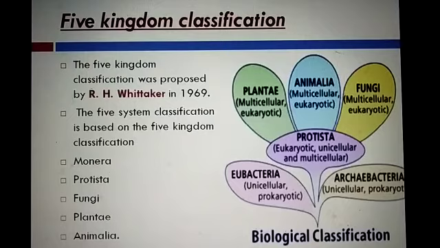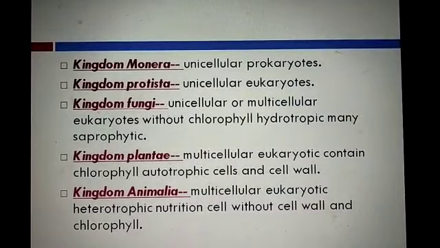So Monera have all the organisms which are unicellular and prokaryotes. All the bacteria are in the Monera kingdom. And kingdom Protista: unicellular and eukaryotic organisms are in Protista. Then Fungi, then Plantae and Animalia. We will study all of these kingdoms one by one in detail. So first of all, you learn that in kingdom Monera, all the organisms are unicellular and prokaryotes.